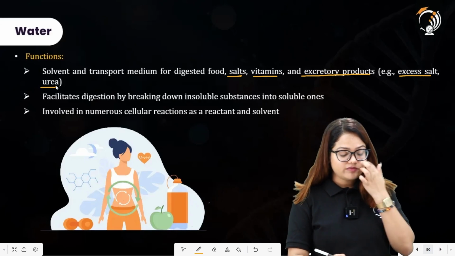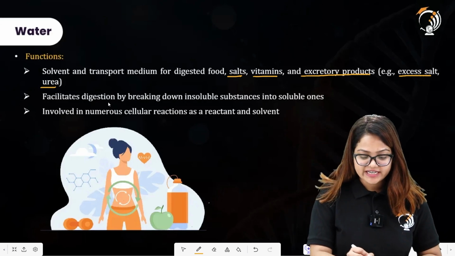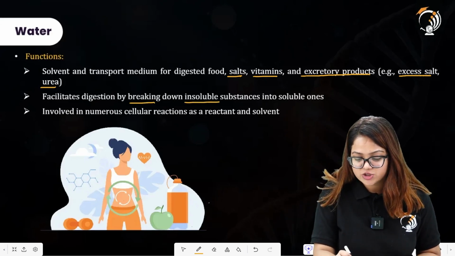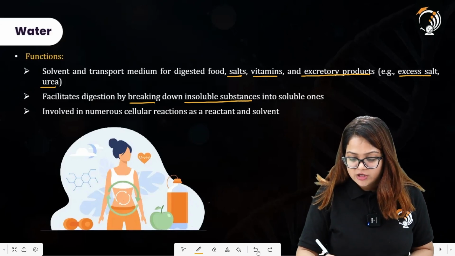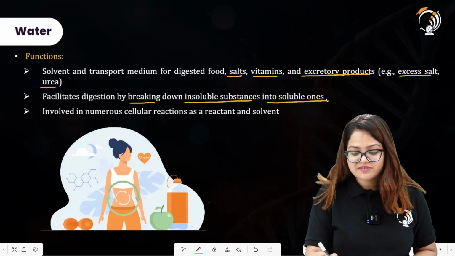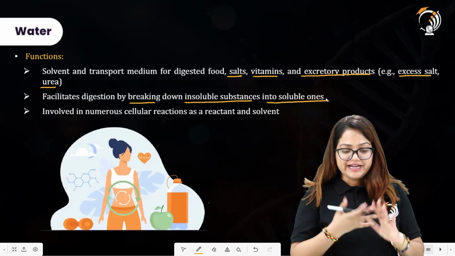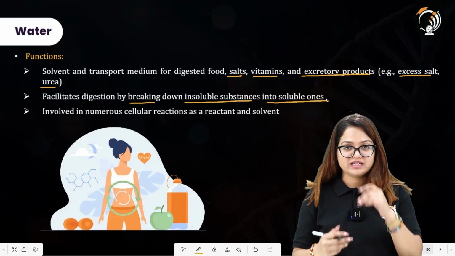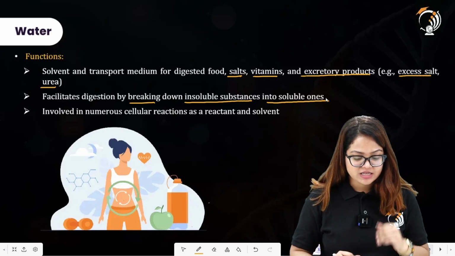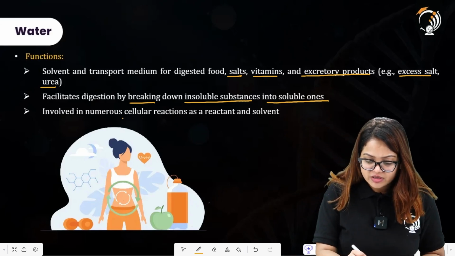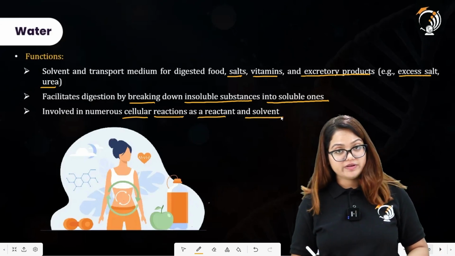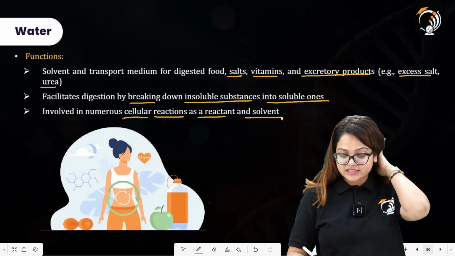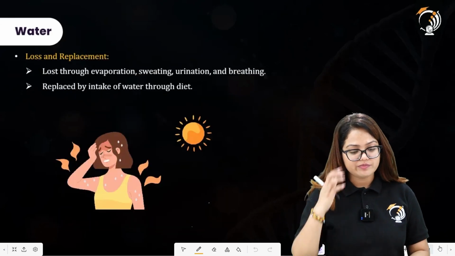Now we have the second statement that says facilitates digestion by breaking down insoluble substances into soluble ones. So in order to obtain the soluble substances from the insoluble substances, it helps in digestion by breaking these insoluble substances. It is also involved in numerous cellular reactions as a reactant, as a solvent also. So these are all the functions of water.